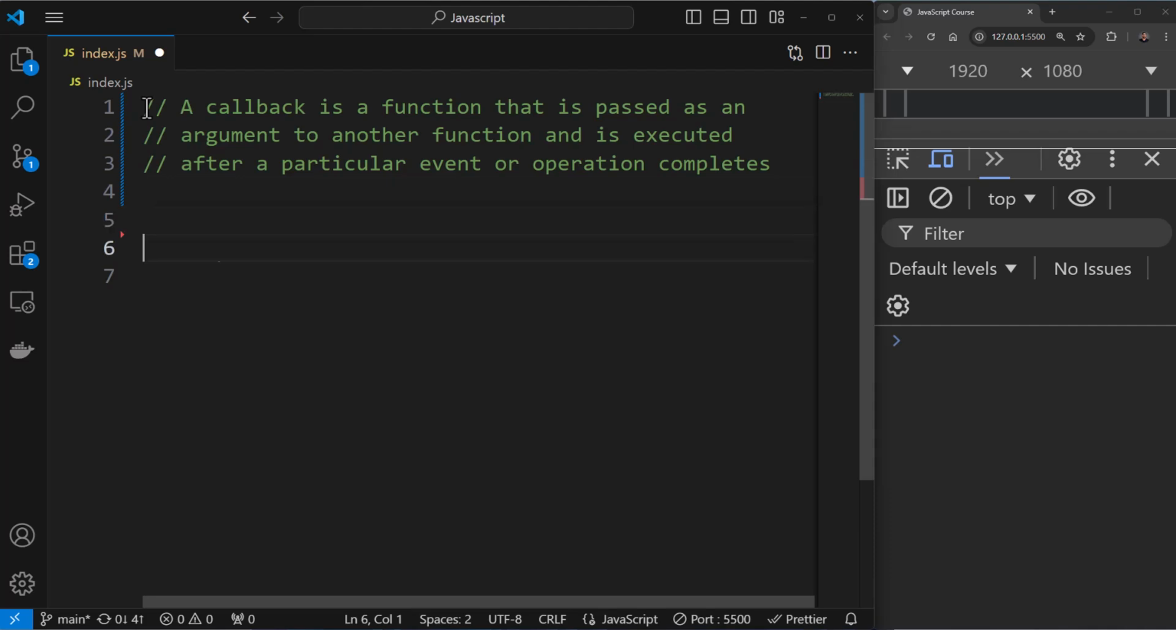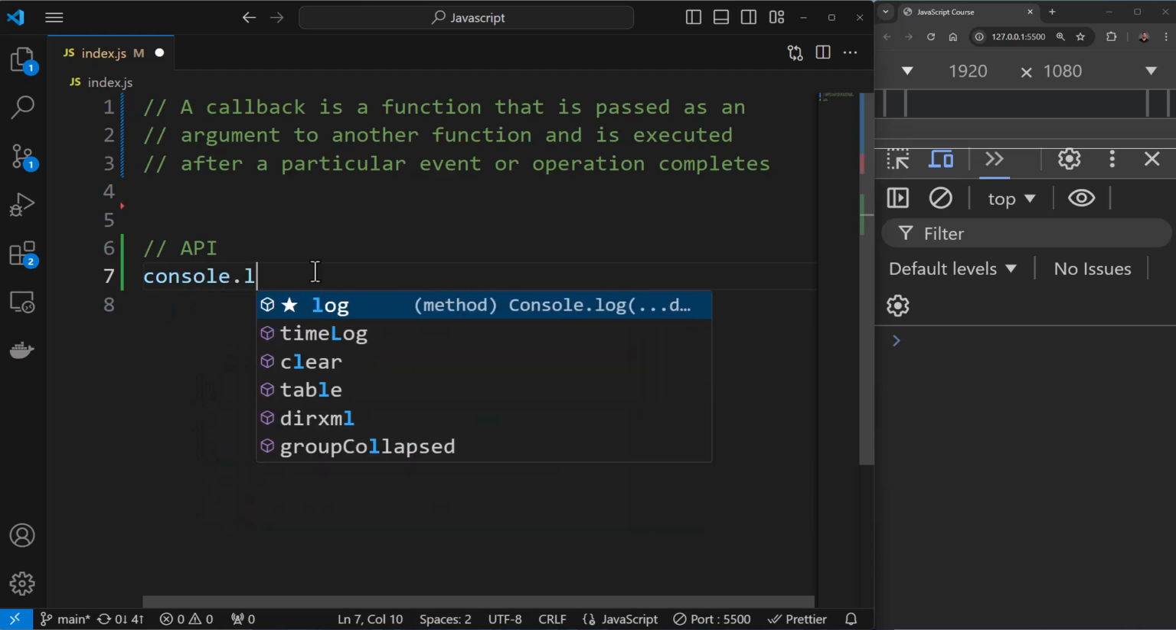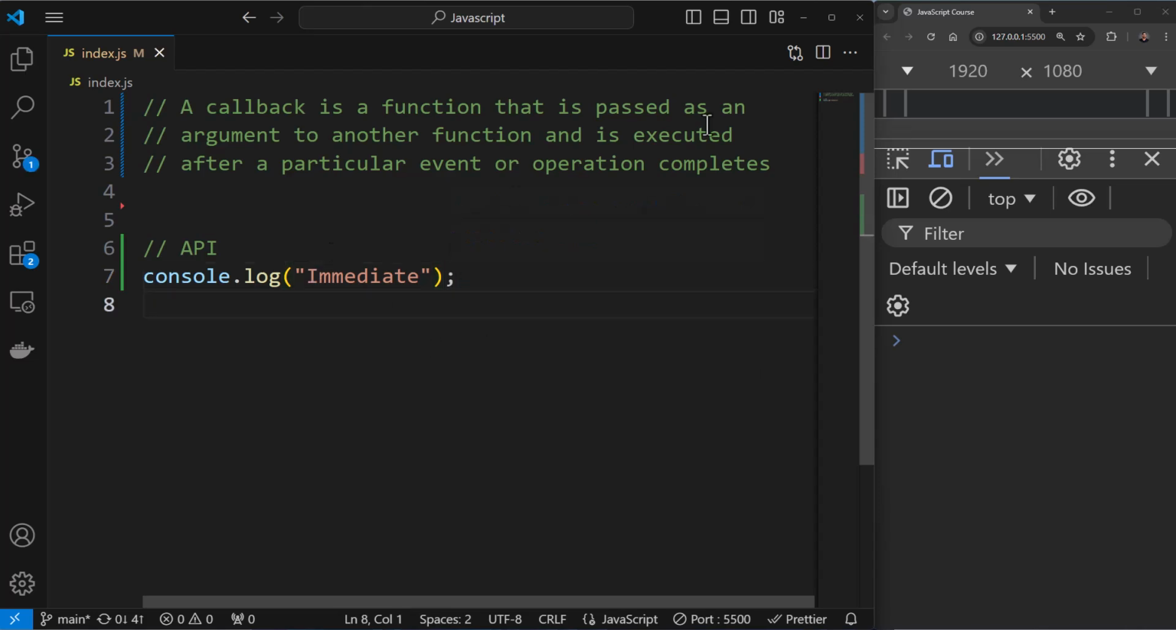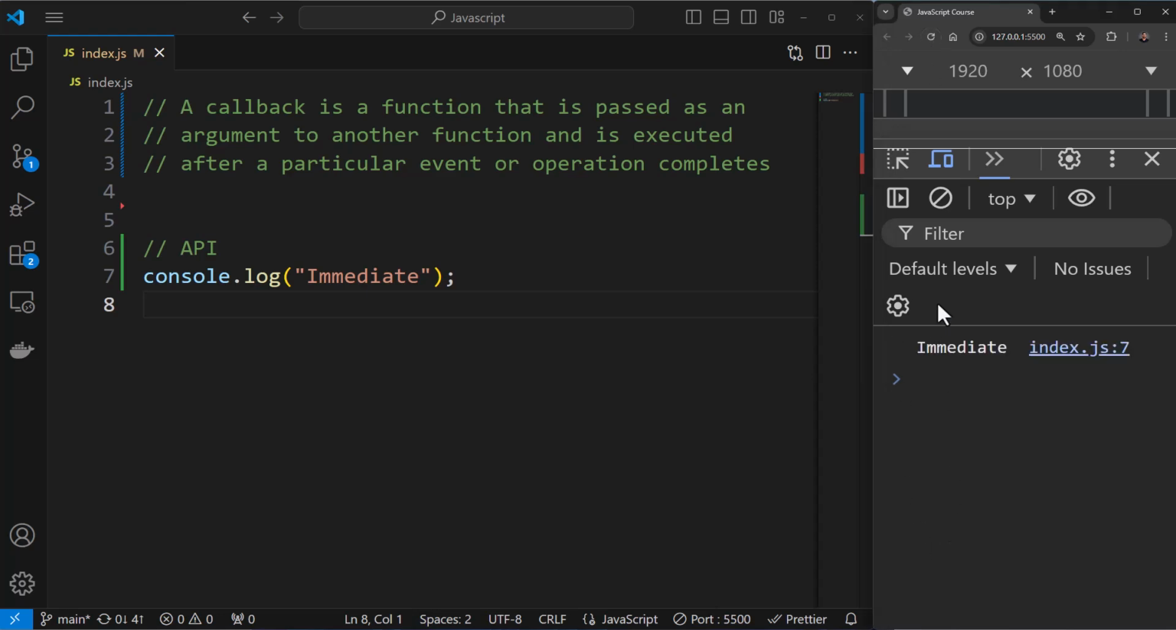I would simulate a scenario with the help of a timeout function. In JavaScript we have something called timeout, which can be used to set a delay. Let me give you an example. Let's say I have this message. I can say console.log and I can say immediate. Now this message will be displayed immediately, right? It's not like it would be displayed after a while. It would be displayed immediately.